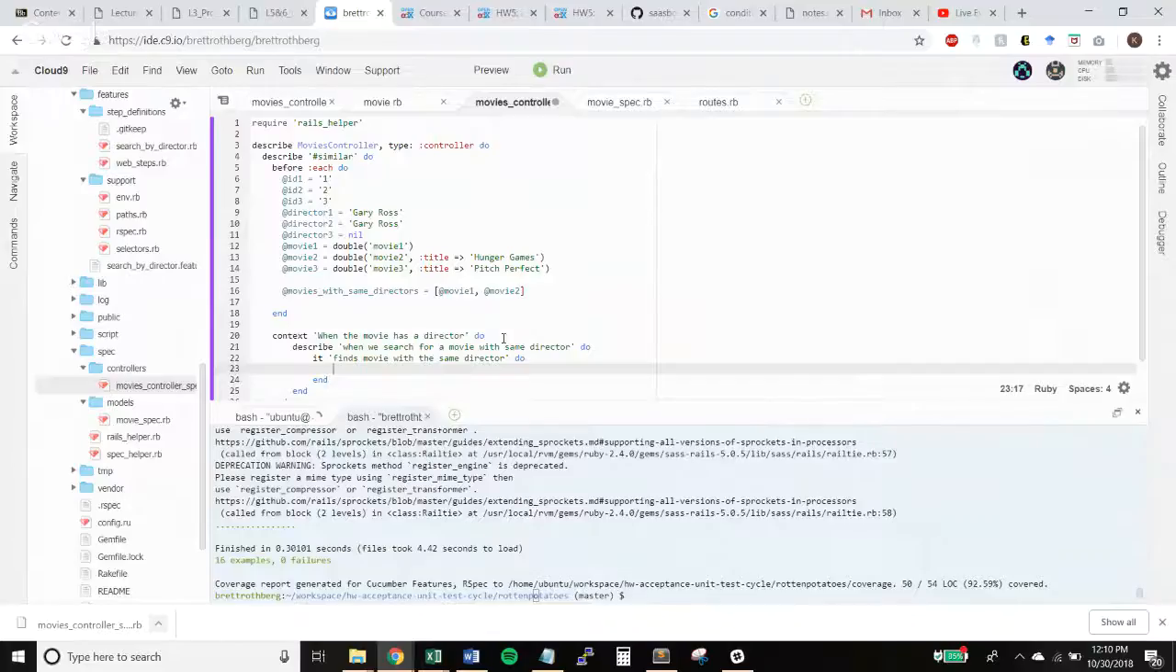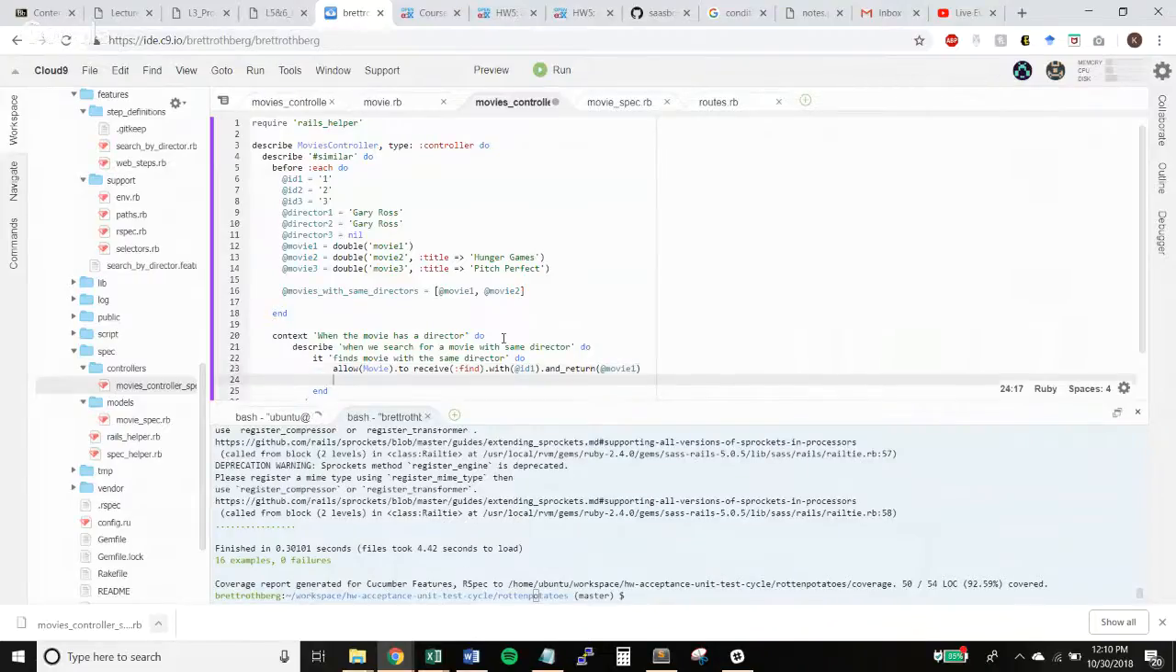I think we have to do the stub stuff, so we could do allow statements. Allow the movie to receive find, so we could find what movie we're talking about. And then I did those IDs up top, so it'll find that ID and it'll return movie 1. Okay, and then we also need it to be able to call the constructor for the director. So that would be allow the actual movie to receive director.